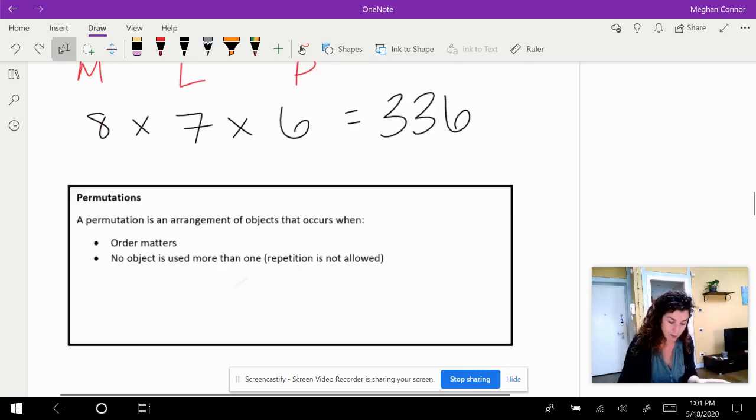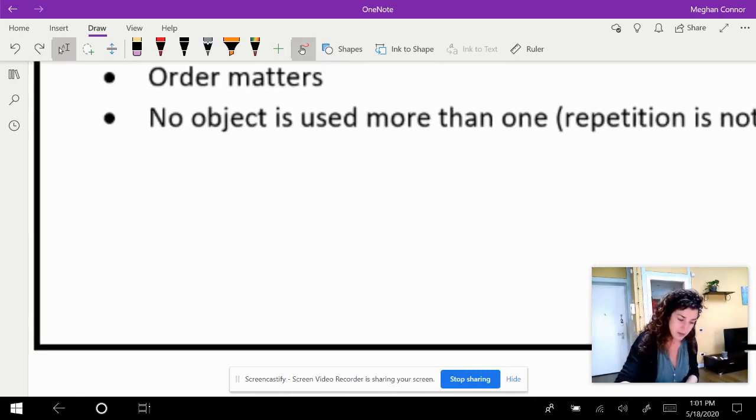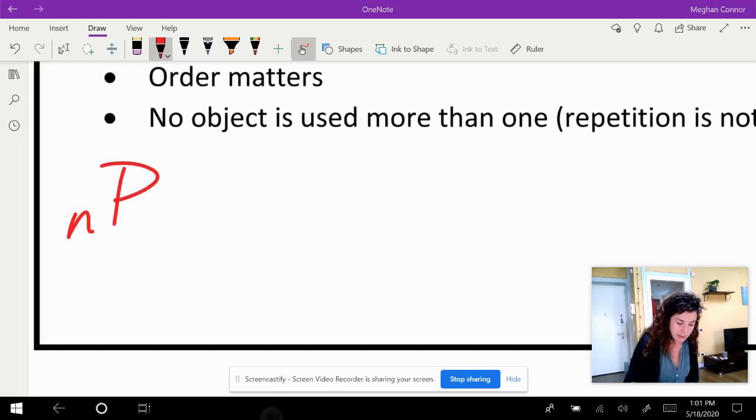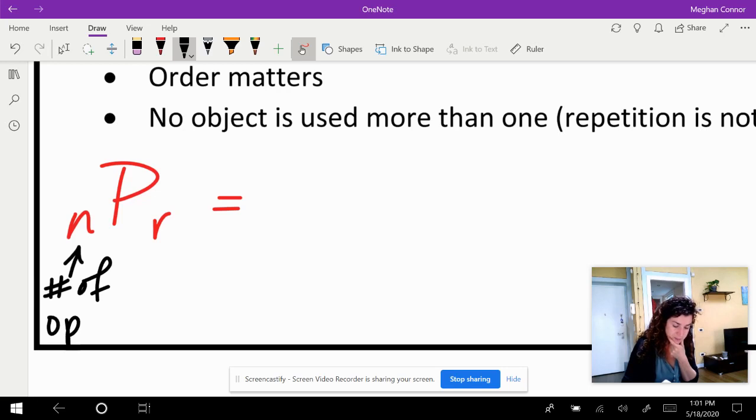There is a formula that you will be using. How we look at permutations, how we talk about permutations, is it looks something like that. nPr. N is the number of objects, number of options that you have. So let's write that in. N is the number of options.